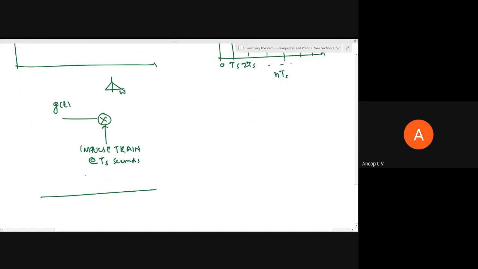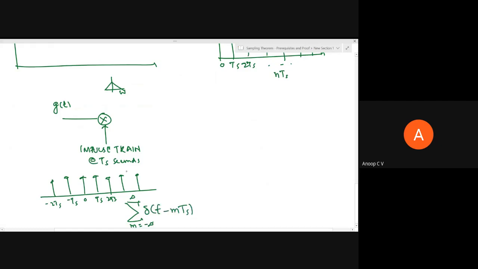I'll just draw that. This is 0, Ts, 2Ts, etc. This is minus Ts, minus 2Ts. So this I can represent as summation over m from minus infinity to infinity of del of t minus mTs.